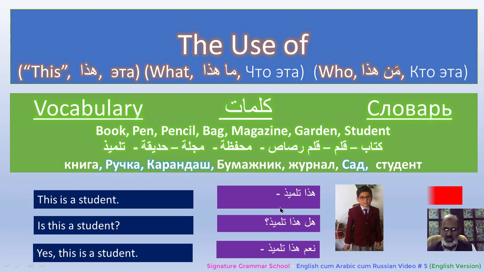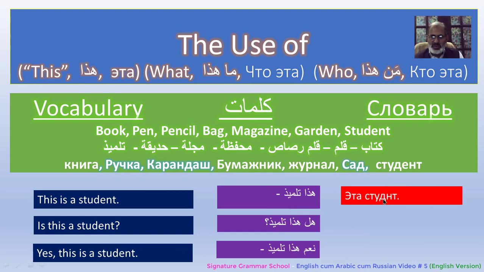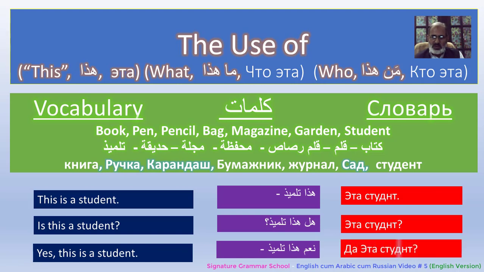Now coming toward the Russian, eta student, eta this, eta student, this is a student. And it's a student, just with expression we ask a question, it's a student? Da means yes, it's a student, yes, this is a student.